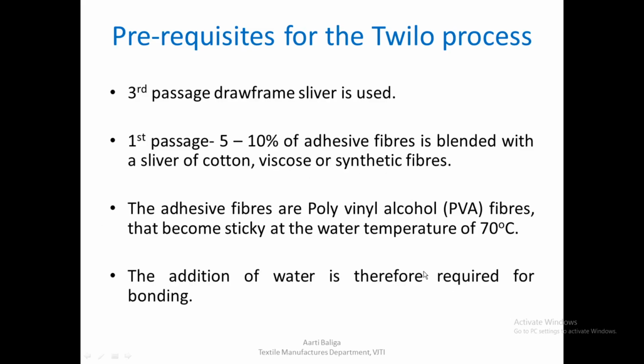The addition of water is therefore required for bonding. So we must remember that if this water is not added, the yarn cannot be made. Also the temperature above 70 degrees is very important. So in the process we will see how we add this water, at which stage we add, what are the temperatures at the various stages, and also we are going to see how the false twist principle that we have just seen is being used.